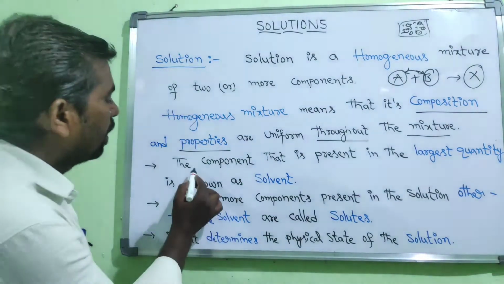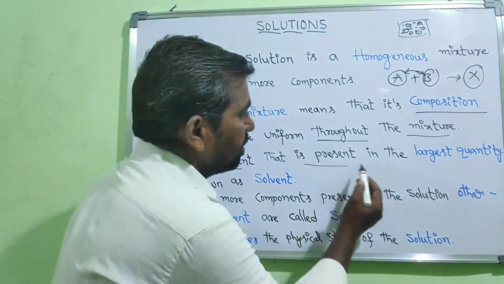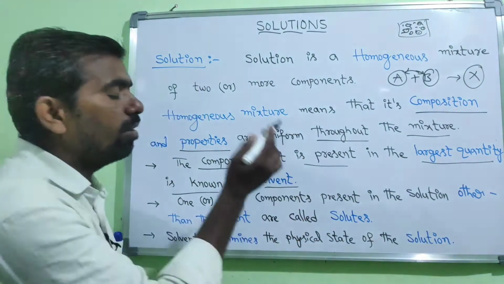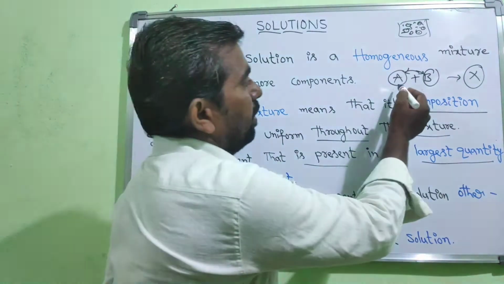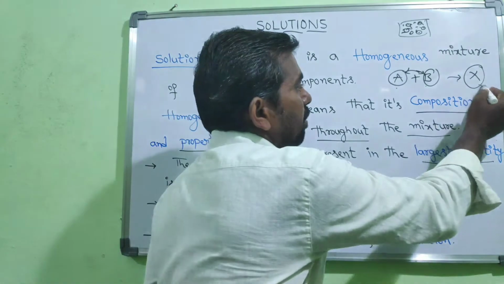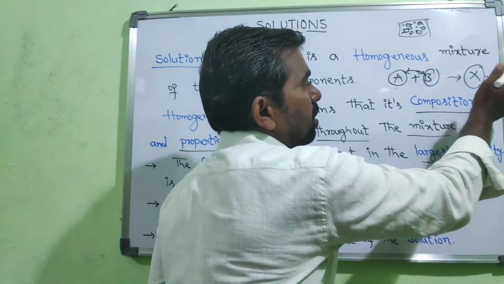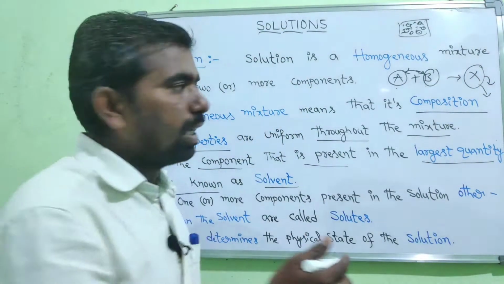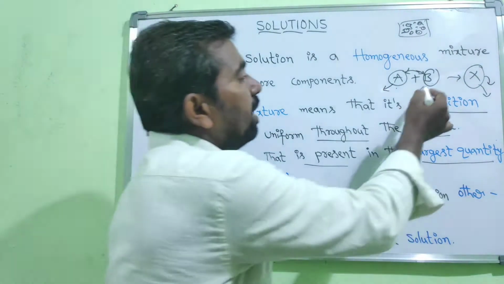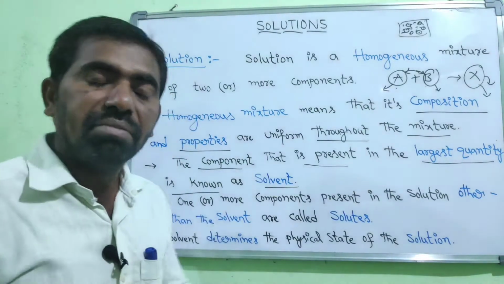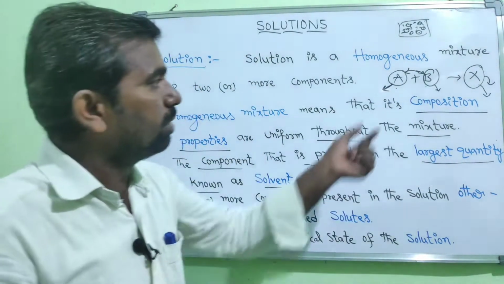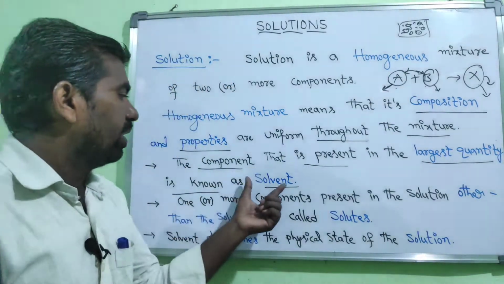And the component that is present in the largest quantity is known as the solvent. For example, A and B, two components, are mixed together and X, the mixture, is formed. This is a homogeneous mixture, this is the solution. If A is taken in a large quantity and B in a smaller quantity, then the component in the larger quantity is called the solvent.